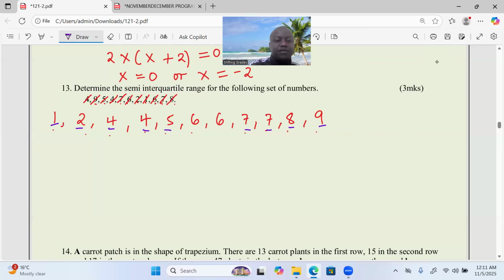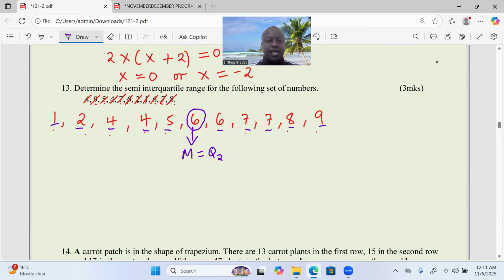Cancel 5, you cancel 6. And at the middle, we are having 6. So 6 is our median. Median is also called Q2 in statistics.